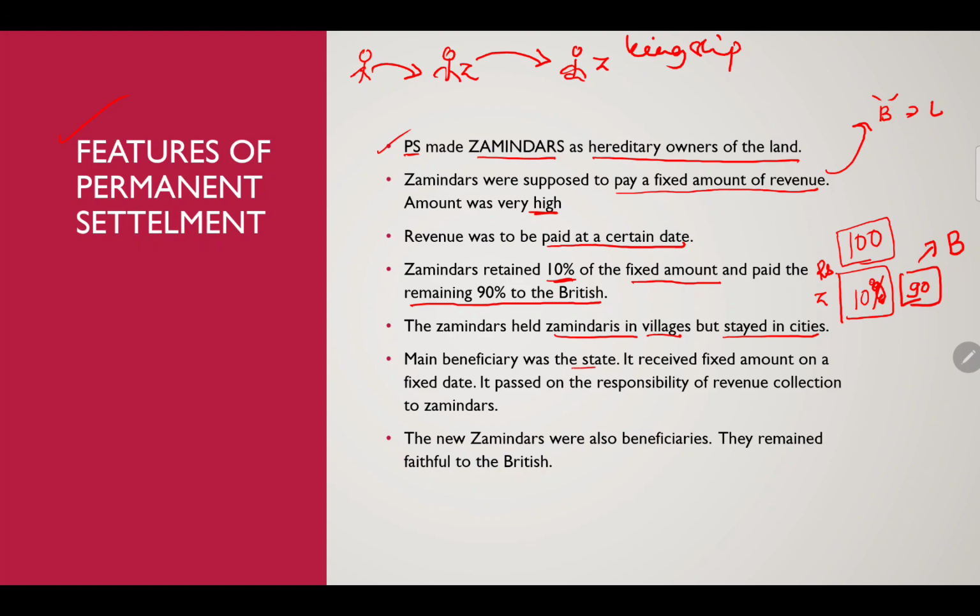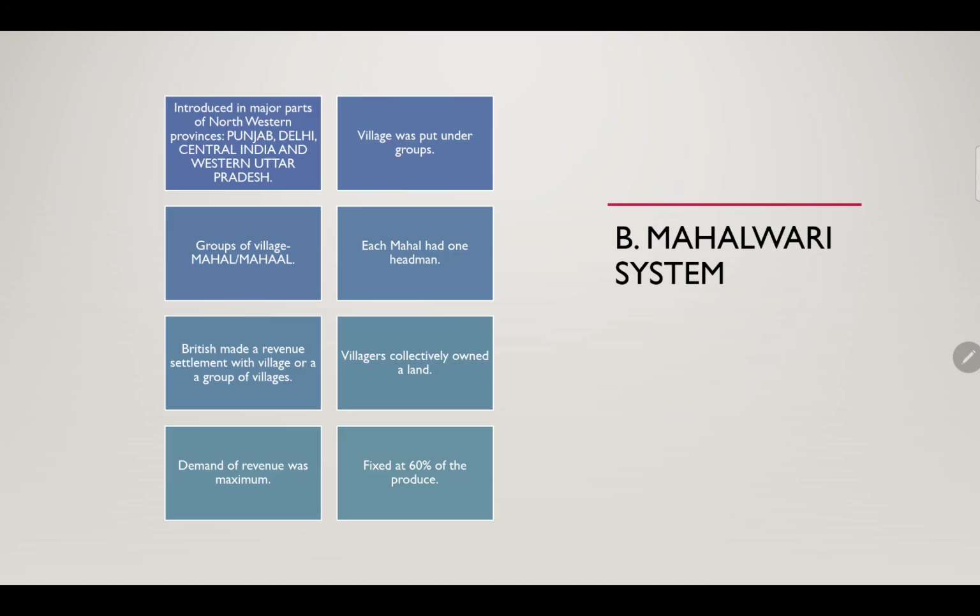Main beneficiary was the state. It received a fixed amount on a fixed date. It passed on the responsibility of revenue collection to the zamindars. I have already discussed this one. The new zamindars were also the beneficiaries. They remained faithful to the British. So whoever became a new zamindar became very loyal to the British, because at least they used to earn 10%, right? So they became very much faithful to the British. So it was a total nuisance, that was not very good.